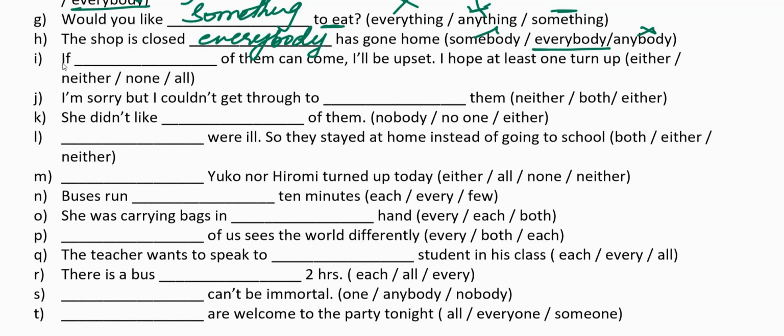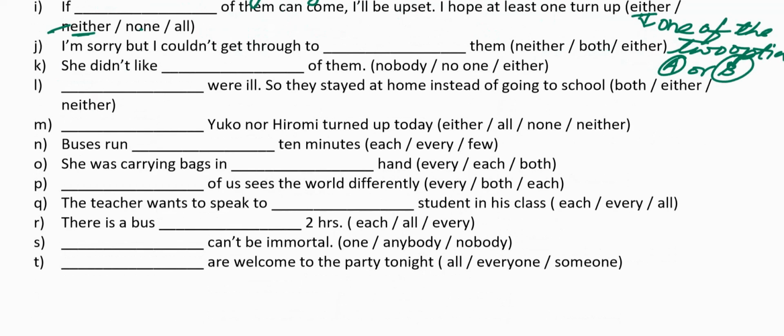If dash of them can come, I'll be upset. I hope at least one turns up. Here in this sentence, you need to understand the difference between either and neither. Either, neither, both of these are singular indefinite pronouns and they use only singular verb. You cannot use are or were with these pronouns. So either is used to pick one of the two options. Either means any one of the two options. Neither means not either. Neither option 1 nor option 2. Neither is the opposite of either.